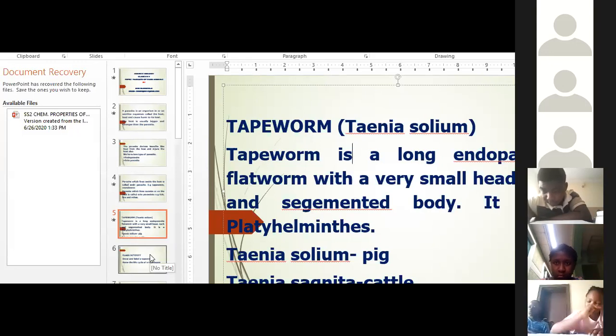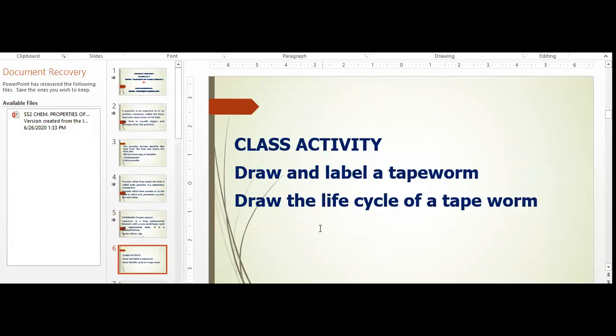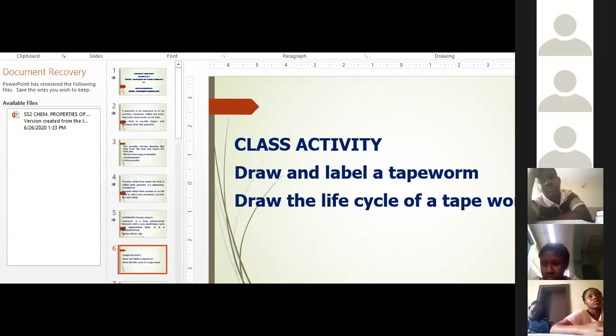Now, this is your class activity. You're going to draw and label a tapeworm, and then you will draw the life cycle of a tapeworm in your notes. In your notes, diagrams only, well-labeled diagrams. Don't discuss the life cycle.